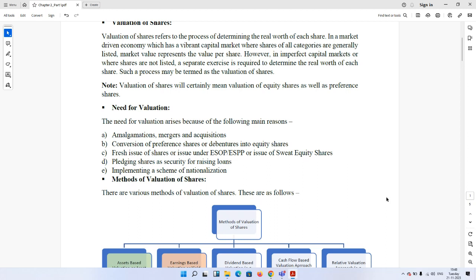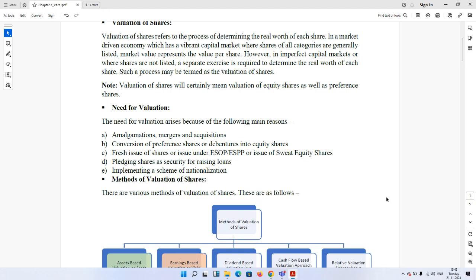For example, suppose the worth of the net assets of the company is 1 lakh and the number of shares held by the shareholders of B Limited is 10,000. Then the per share value will come to 10. By discharging the purchase consideration at the rate of rupees 10 per share, A Limited can purchase the shares from the shareholders of B Limited in an acquisition process.